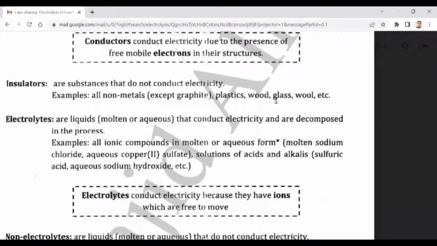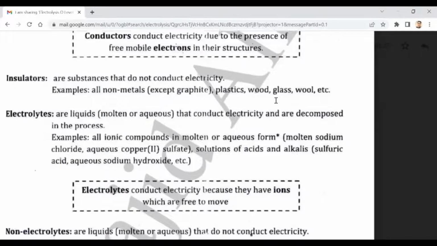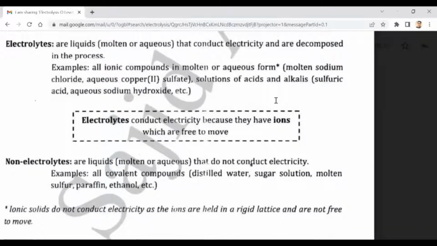I told you these are the molten ionic compounds or aqueous solutions of ionic compounds like salts, alkalis, or acids, which conduct electricity, and they also undergo a chemical change, or are decomposed, when electricity is passed through them. So they are called electrolytes. Okay. Electrolytes conduct electricity because they have ions which are free to move. This is the reason why they conduct electricity.